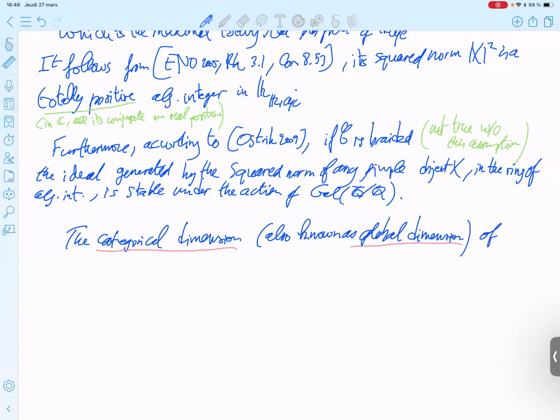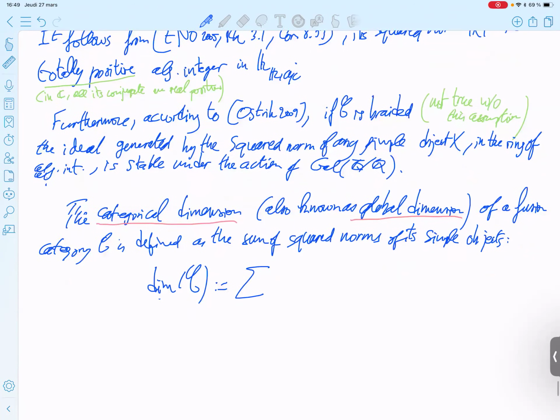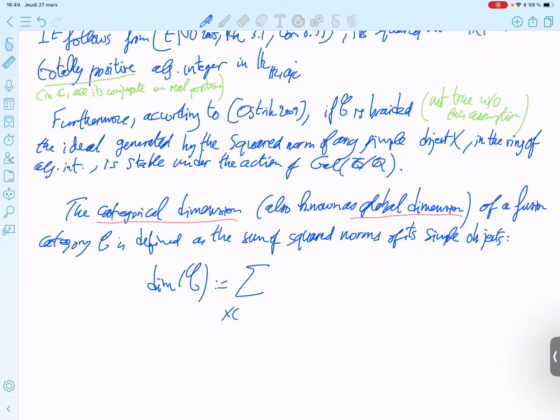The categorical dimension, also known as global dimension, of a fusion category C is defined as the sum of square norms of its simple objects up to isomorphism. Dim C is the sum over x in that of that.